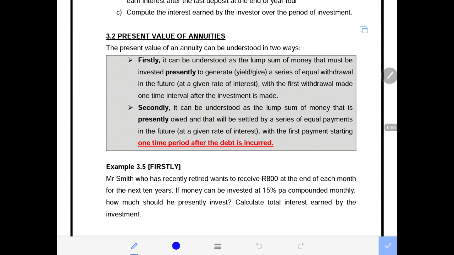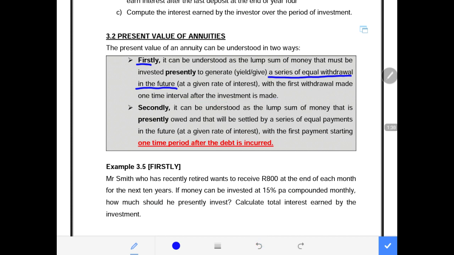Now the present value of an annuity can be understood in two ways, and I presented those two ways in this table here. The first way, it can be understood as a lump sum of money that must be invested presently to yield a series of equal withdrawals in the future at a given rate of interest, with the first withdrawal made one time interval after the investment is made.